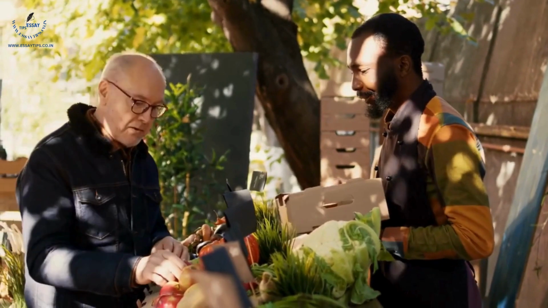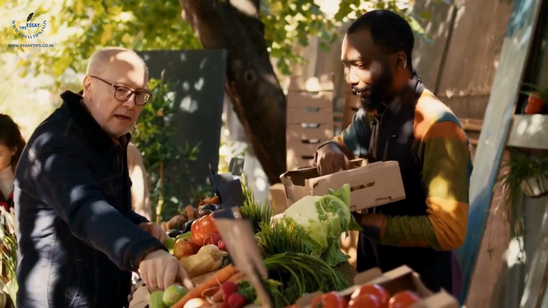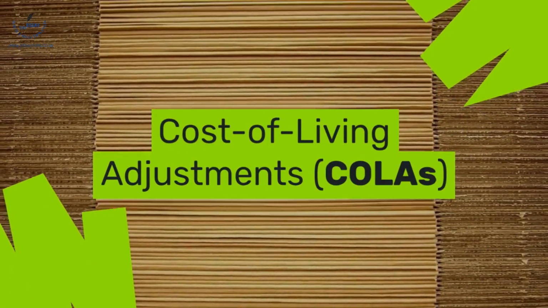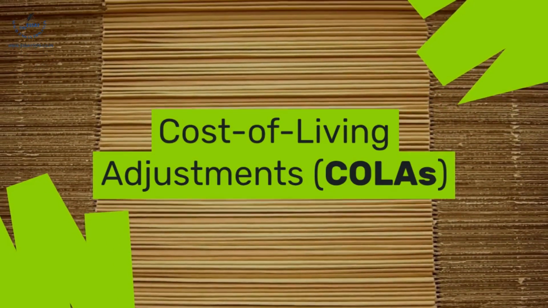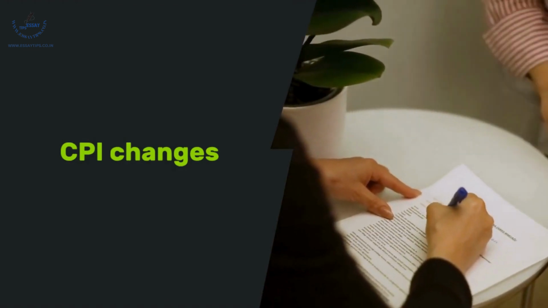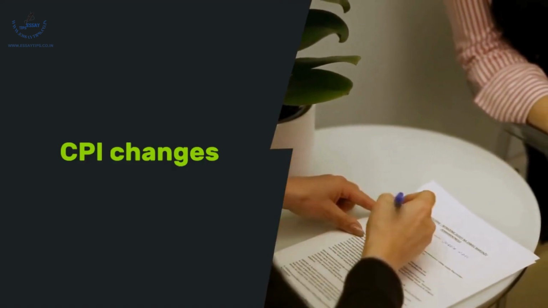Why does the CPI matter to you and me? Well, it's the primary tool for measuring inflation, guiding policymakers like central banks in their decisions about interest rates. It's also the yardstick for cost of living adjustments, or COLAs, ensuring that Social Security and other benefits keep pace with inflation. Beyond that, economists and analysts pore over CPI data to understand price trends and economic conditions, influencing everything from business planning to policy formulation. And if you've ever signed a contract with a clause that adjusts payments based on CPI changes, you've seen it in action, protecting against the eroding effects of inflation.